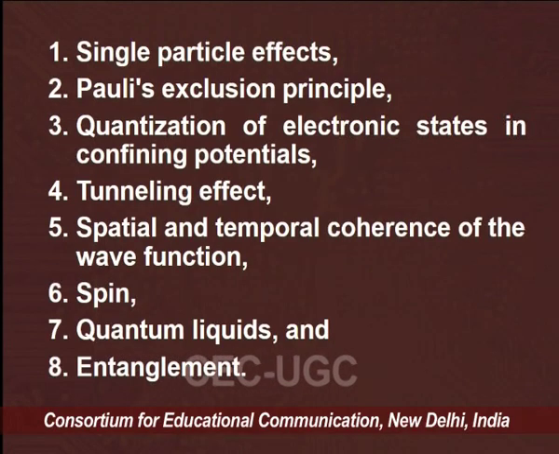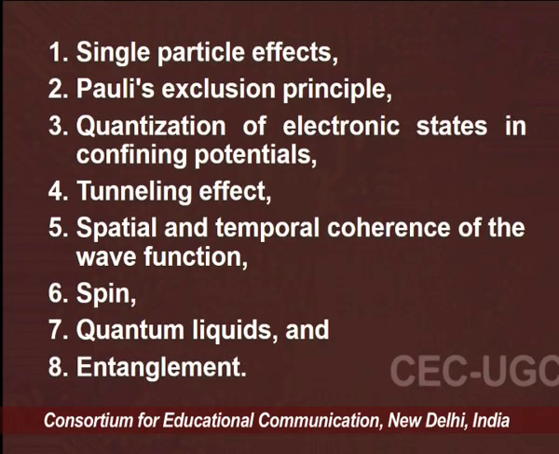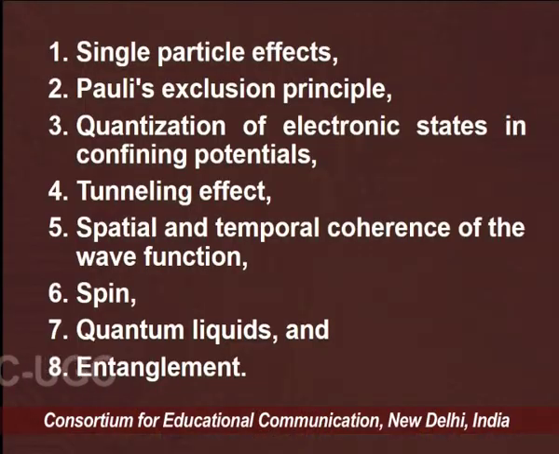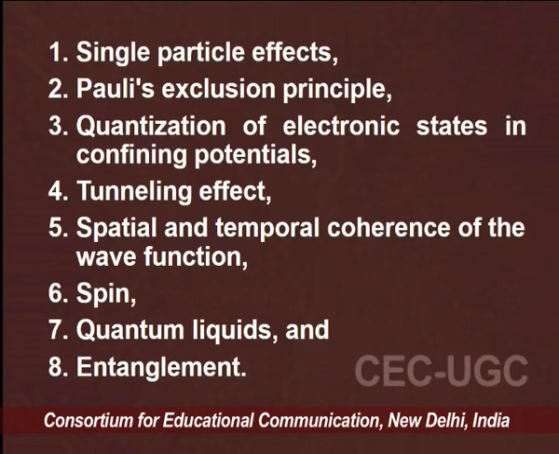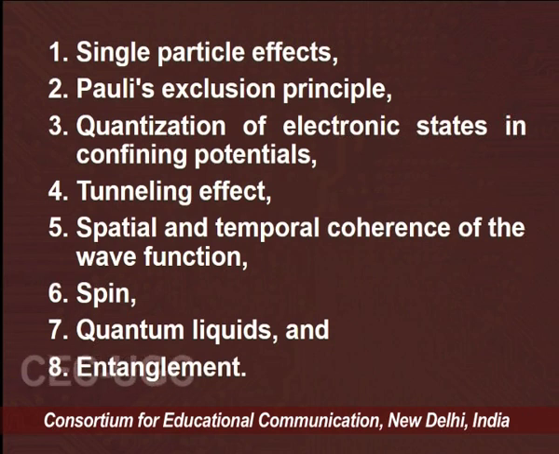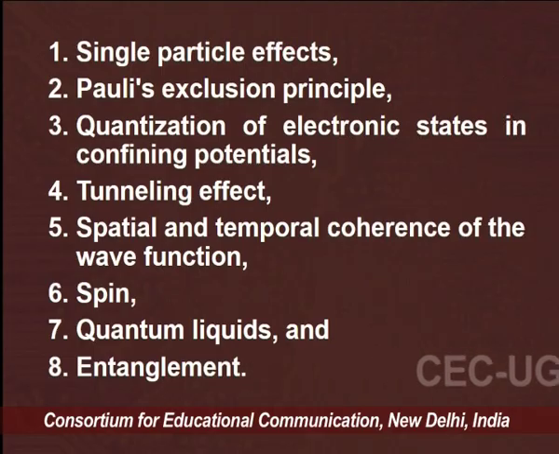Fourth is the tunneling effect, how the tunneling takes place. As one of the applications of the Schrodinger equation is a particle in a box. After that, in nanotechnology, we use the tunneling effect, crossing the barrier. Next is the spatial and temporal coherence of the wave function. Then 6 is the spin, how the spin works in the system. 7th is the quantum liquid, and 8th is the entanglement, or how it is used in defining the system. So these are the points to keep in mind whenever we prepare a quantum device.